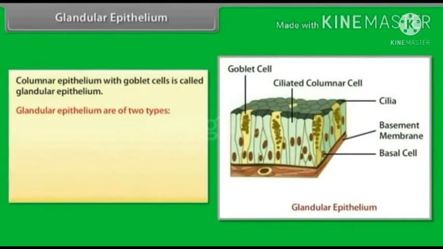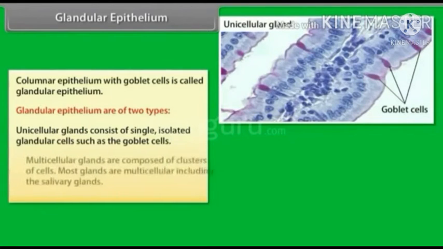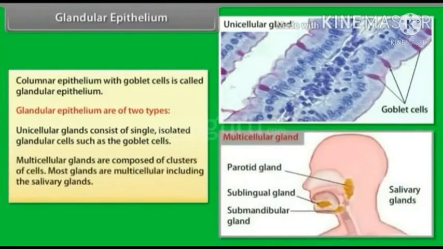Glandular epithelium is of two types. Unicellular glands consist of single, isolated glandular cells such as the goblet cells. Multicellular glands are composed of clusters of cells. Most glands are multicellular, including the salivary glands.